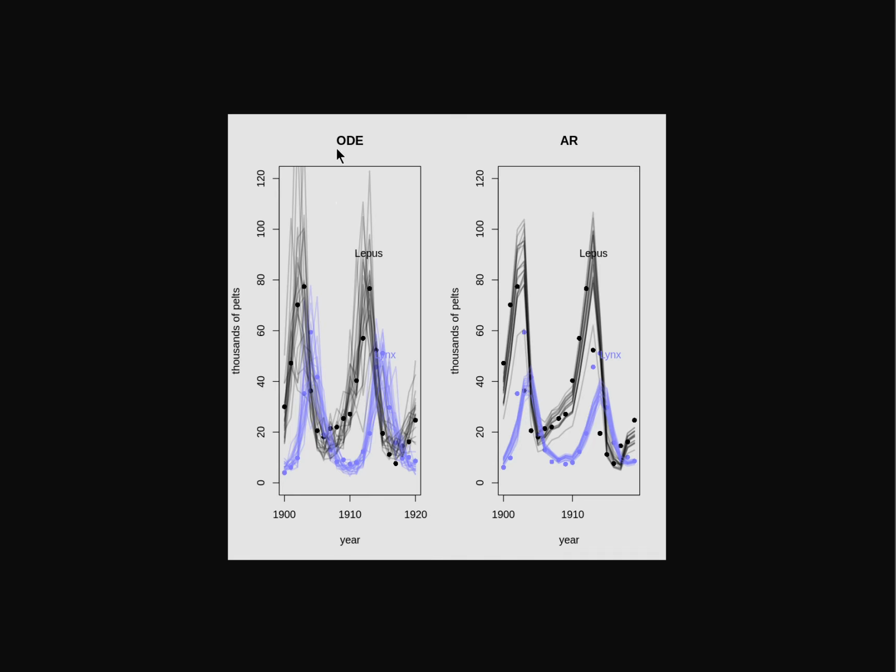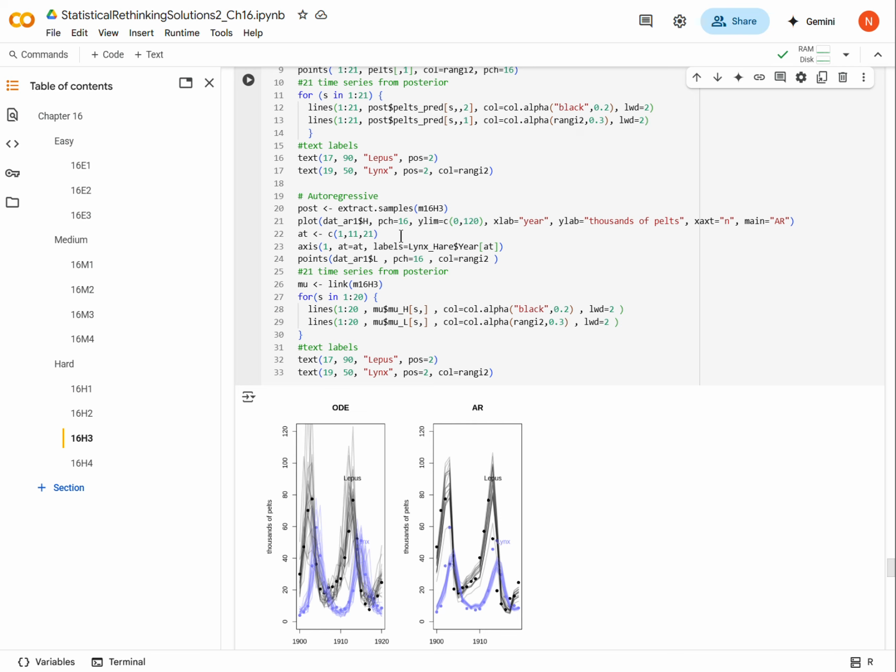So at least in this case, the ODEs are probably doing better. Now we might complicate the AR model in any number of ways, but at least with what we've done here, it's probably doing worse than the ODE.